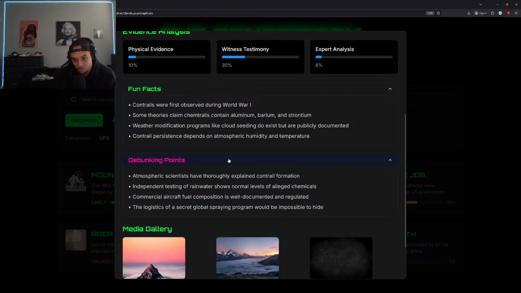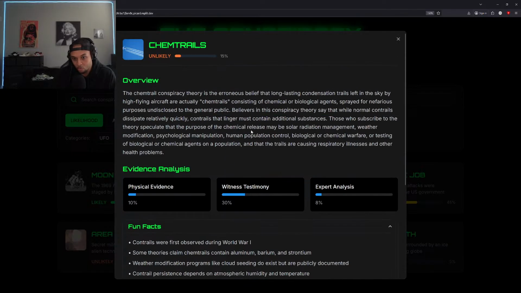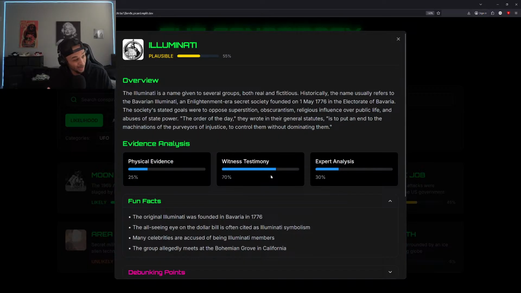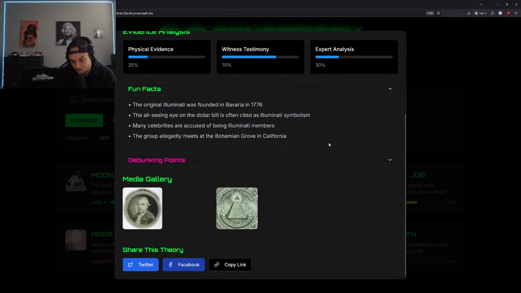It's very simple, straightforward. So we definitely need more of the proof versus lies. Is it true? Is it not true? We need more specifics that people will be looking for, right? Like we need to make sure that you can click any one of these conspiracies and within like 5-15 seconds, you can pretty much know what's real, what's not real, etc., etc.